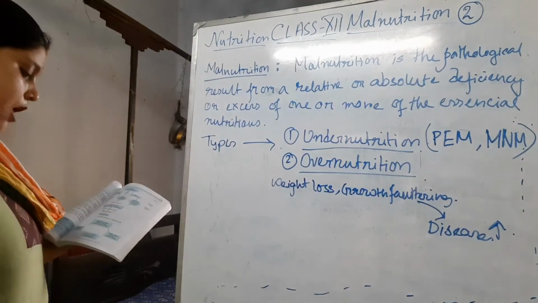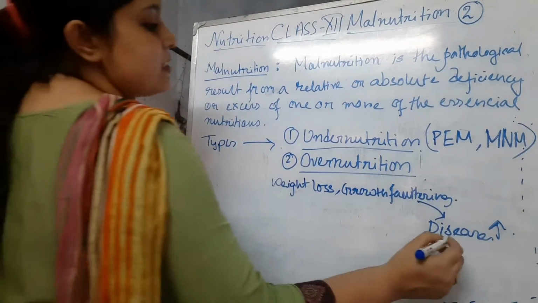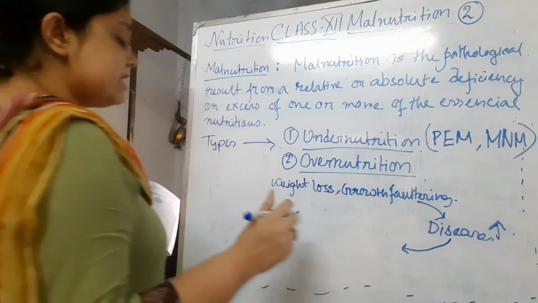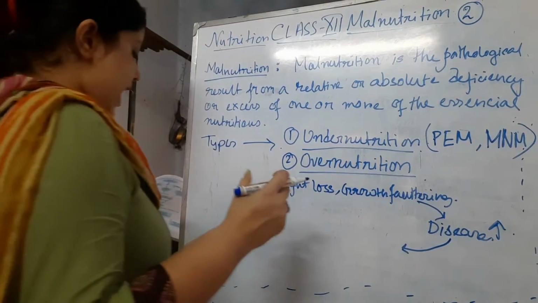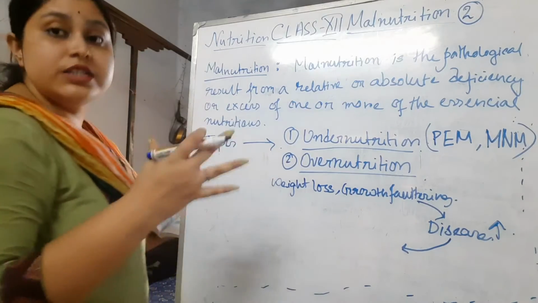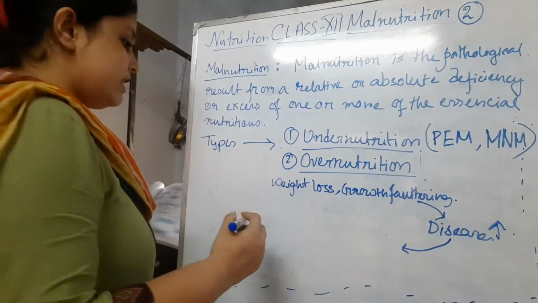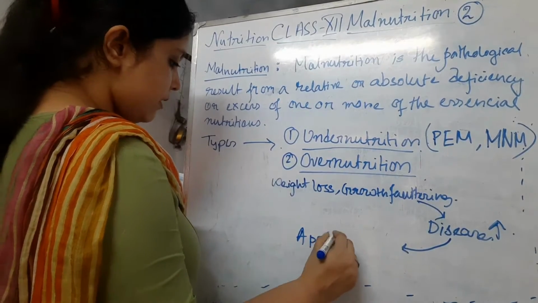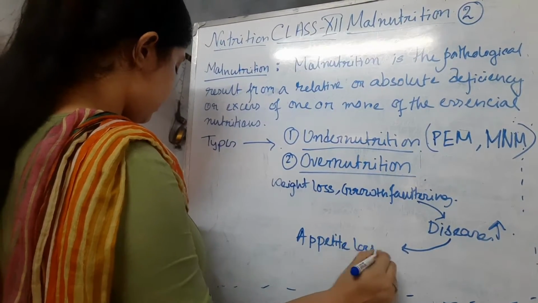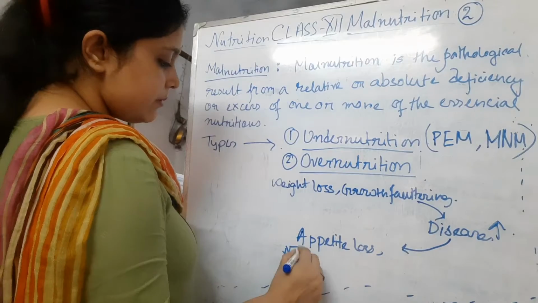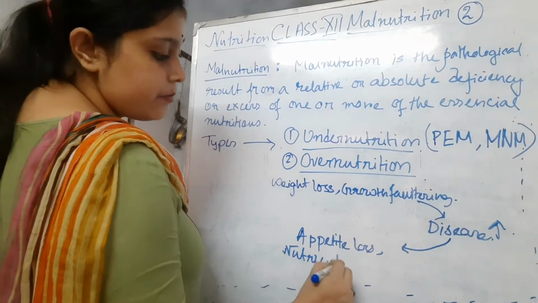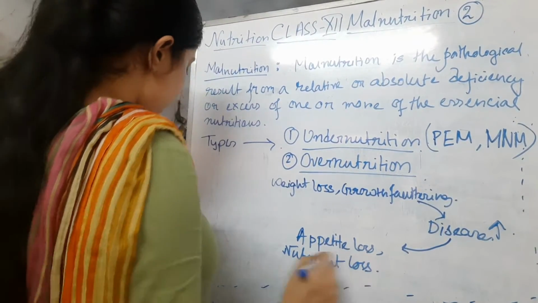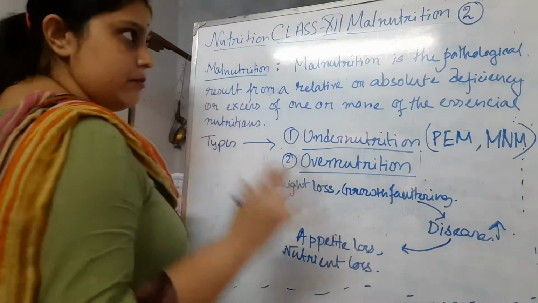Now from this incidence of frequent disease and disorders, severe problems and long duration of the disease, it can also lead to appetite loss, also nutrient loss, and altered metabolism.